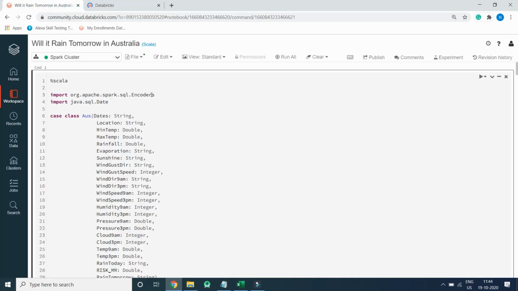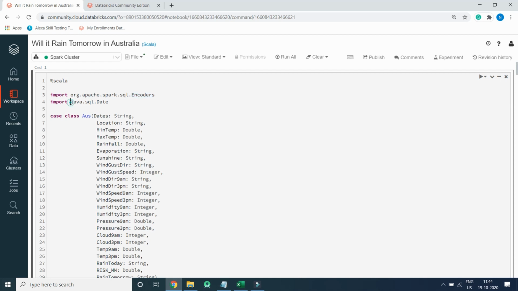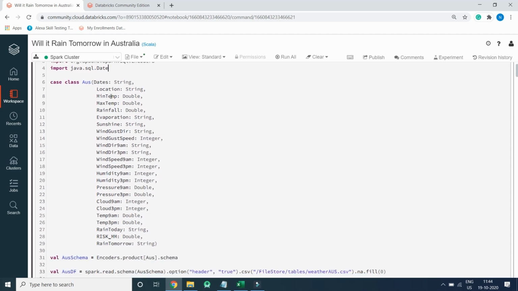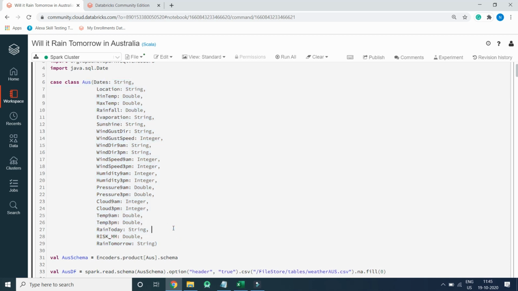Now we have imported a few libraries like org.apache.spark.sql Encoders and Date, and java.sql.Date, which is a date class provided by the Java library. We will write a case class which will act as the schema of the data frame. We are writing a user defined schema because it gives better performance than the Spark built-in schema, which has to determine what kind of column and data type it is.